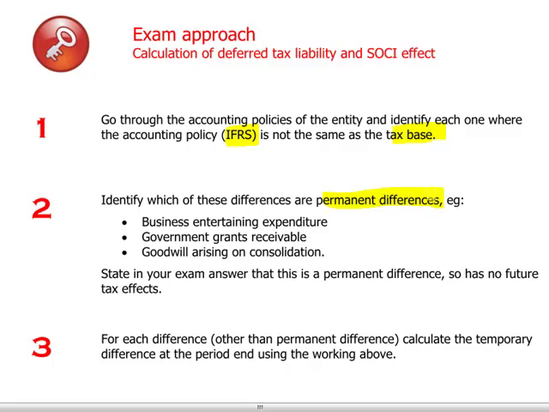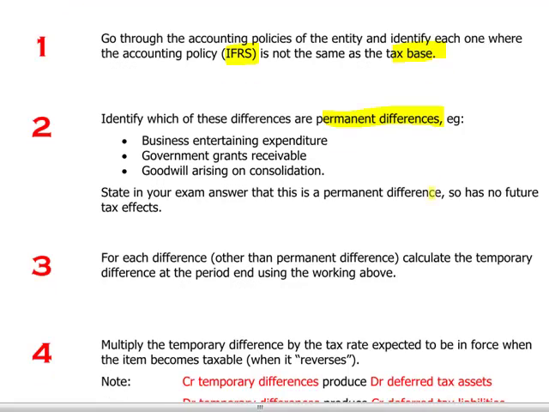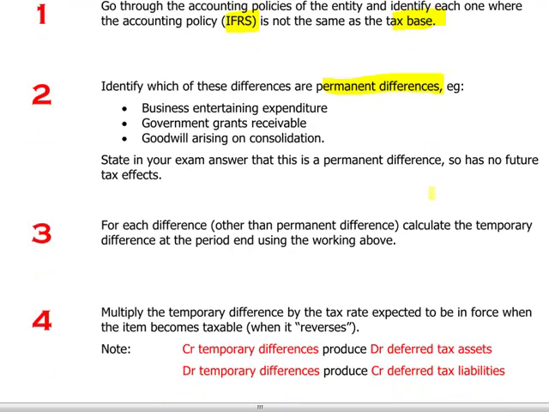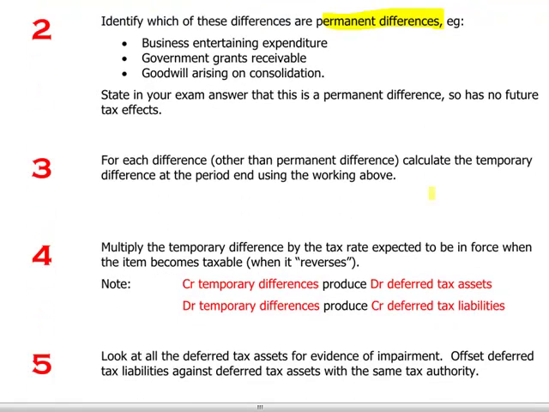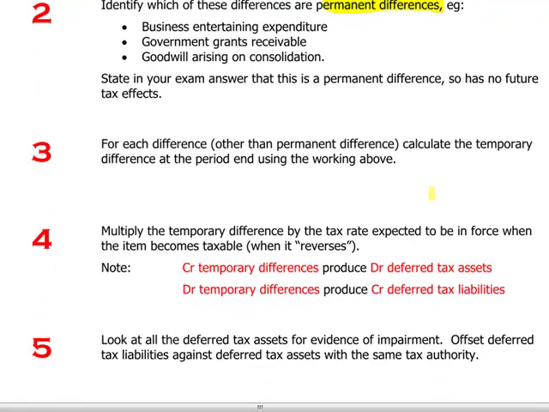State in the exam that this is a permanent difference and therefore it has no future tax effects. It will never be taxed or never be allowable for tax. Then for every difference other than the permanent one, meaning the temporary difference, we will calculate it at the year end and multiply the result by the tax rate at the moment we expect the difference to reverse.